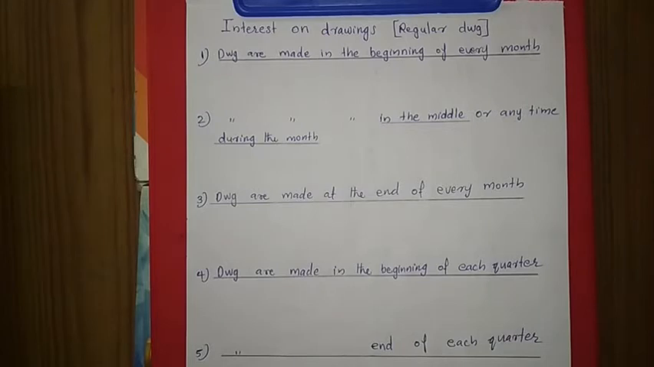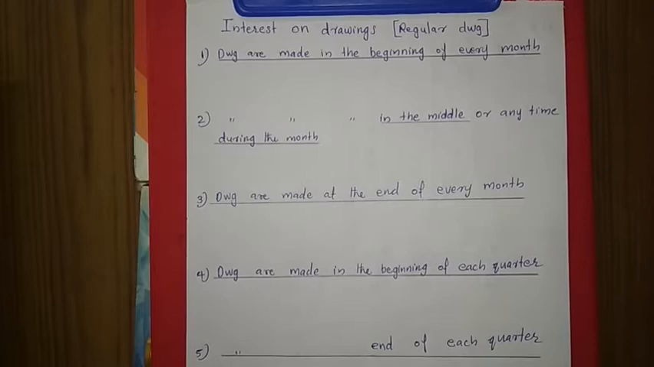Interest on drawings calculation is not over. We studied two methods, a simple method and a product method, and some more calculations are there. If drawings are made regularly, one common feature will be there. If a partner is withdrawing a fixed amount every month, at the beginning of every month or end of every month, one frequency and one continuity is there. The amount will be the same, the same amount the partner is continuously withdrawing. Then one shortcut method is there to find out the interest on drawing.